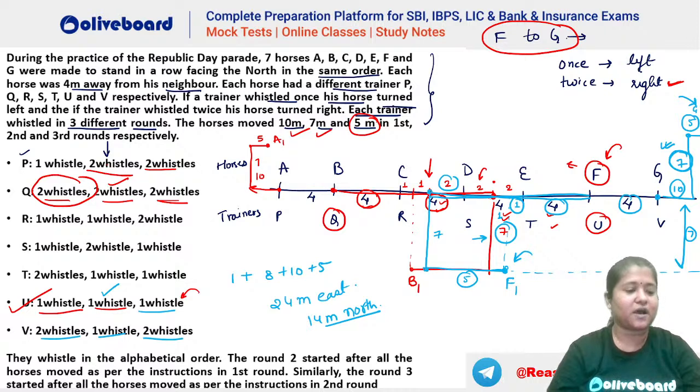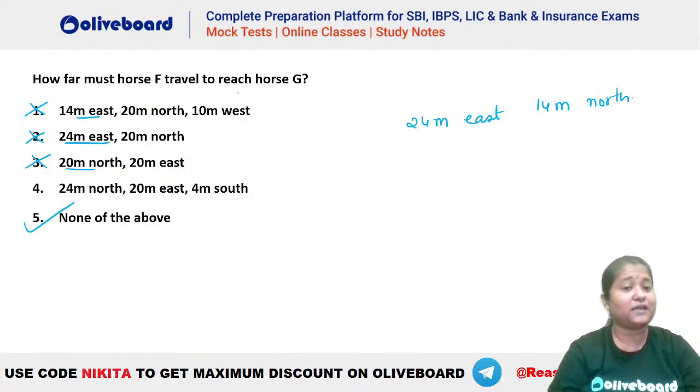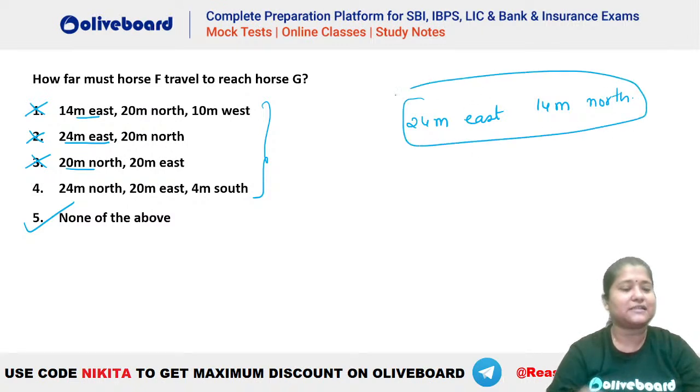Ma'am, in the question, which part to take is not defined, F to G? Neeraj, that has to be as per the options, right? If any option is matching, that is, let's say F reaches G, then it will be the right answer. But you can see, even if you take 1, 2, 3, 4, we are not getting this as the final one. You can see this has to be the total length that we need to go.